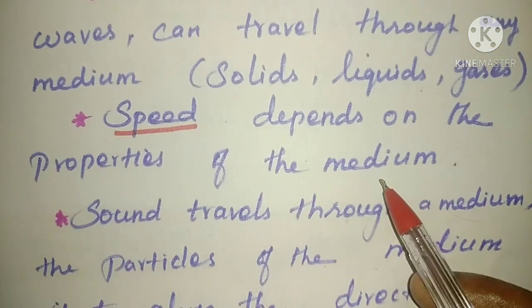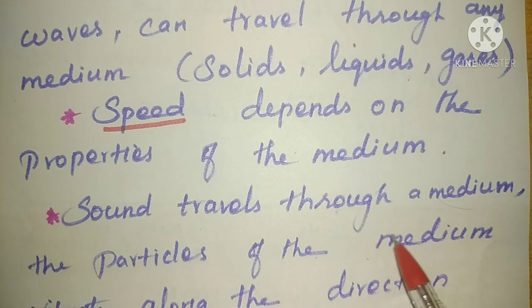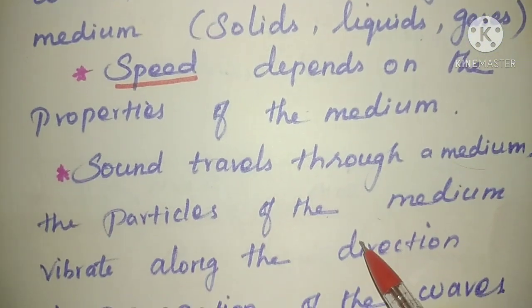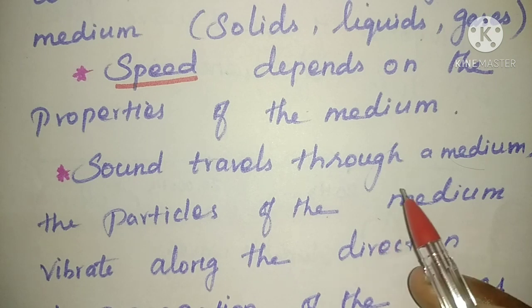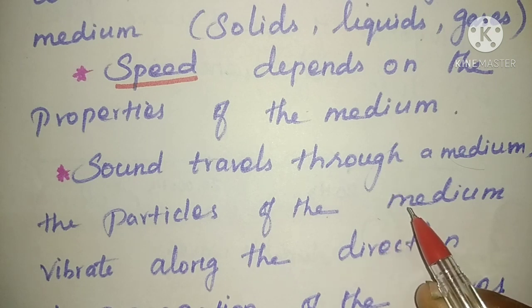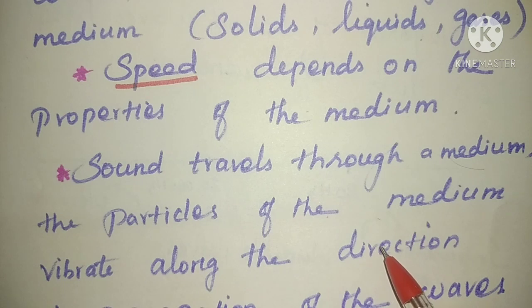Sound travels through a medium so that the particles of the medium vibrate along the direction. When the sound waves travel through a medium, the particles in the medium will be vibrating. That is what we learned first: a vibrating object will produce the sound.